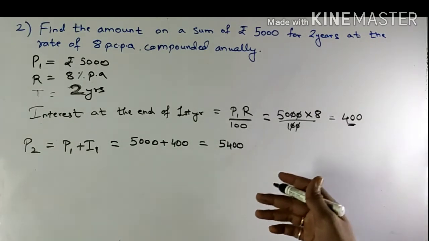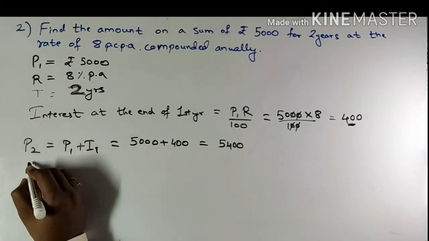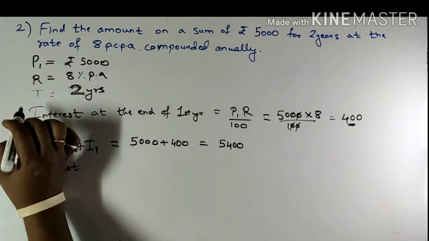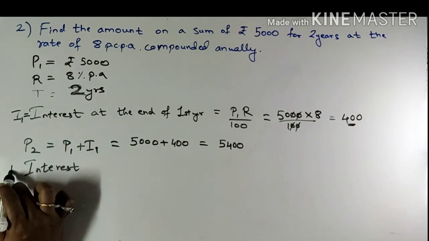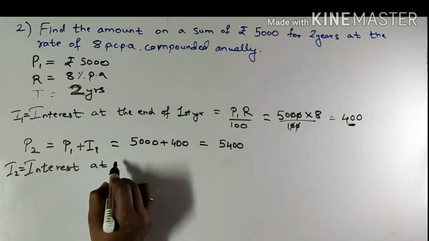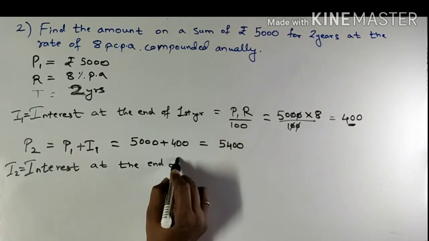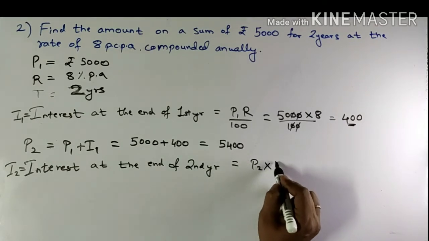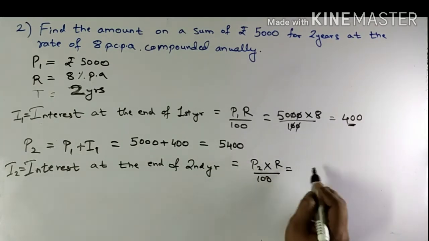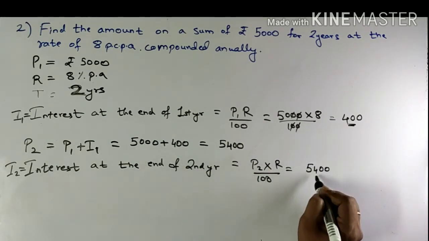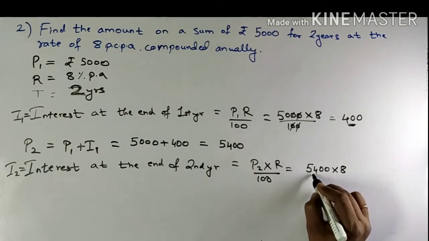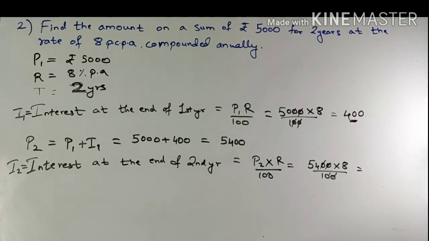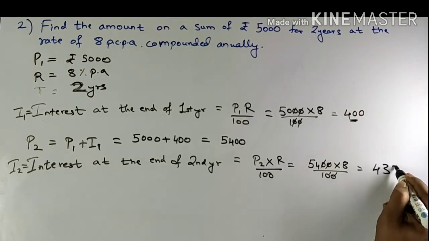So now for the second year, when I calculate the compound interest, I2, interest at the end of second year, will be P2 into R upon 100, which is nothing but 5400 multiplied by 8 upon 100. So 432.